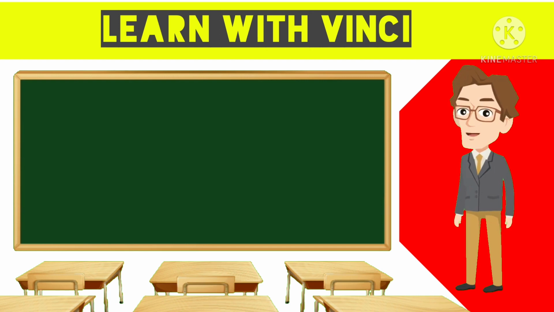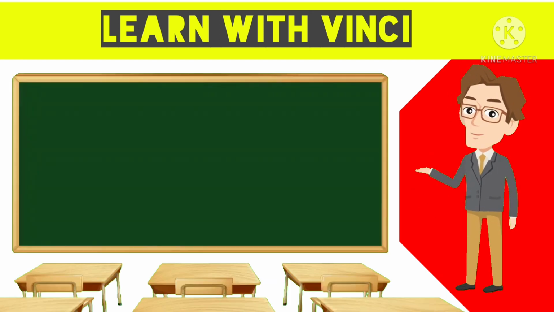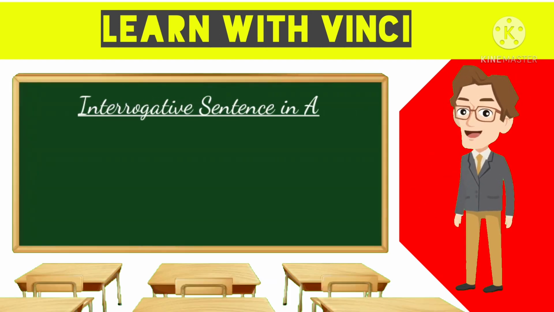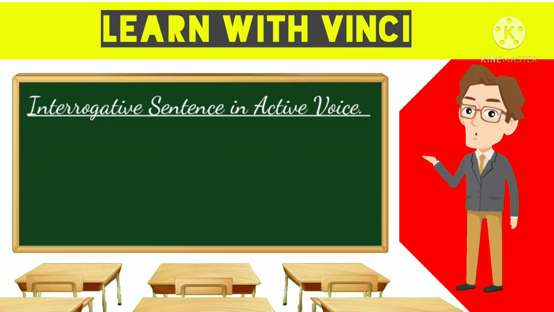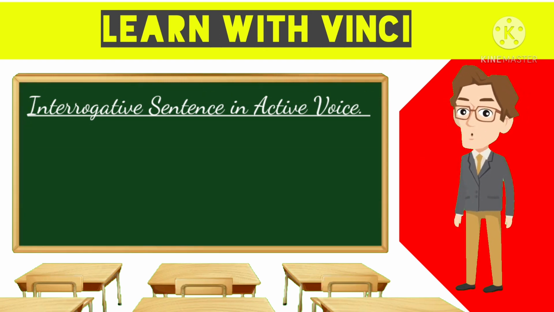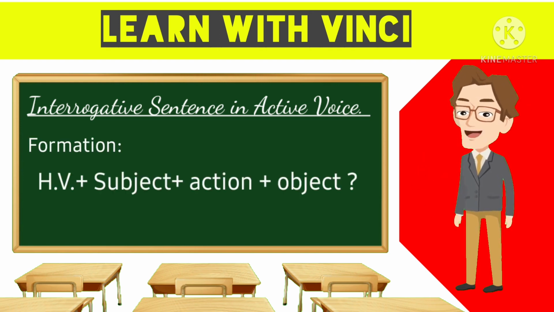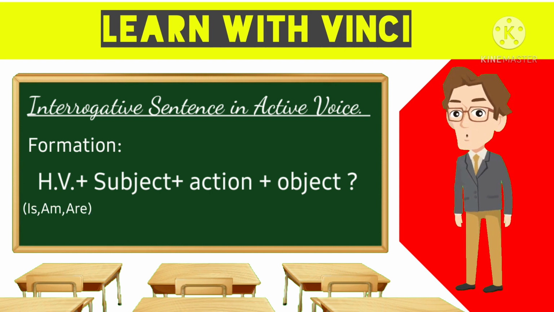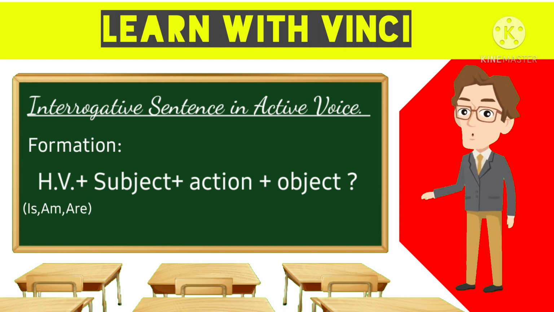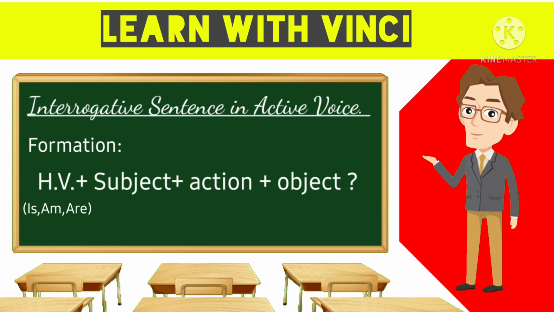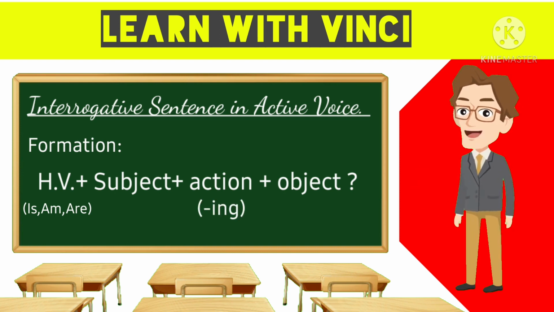Now what if your child gets a question which is a part of an interrogative sentence? So let's look at the formation of an interrogative sentence. The formation will be, first we start with the helping verb, that is, is, am, are or was, a word depending upon the tense, plus subject plus action ending with ing plus object.